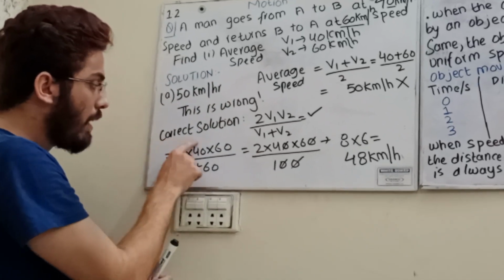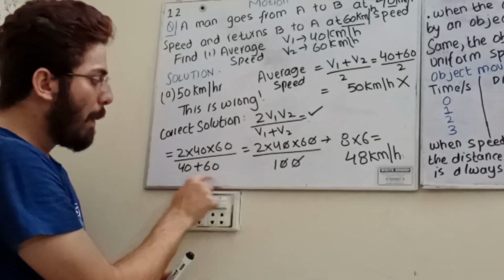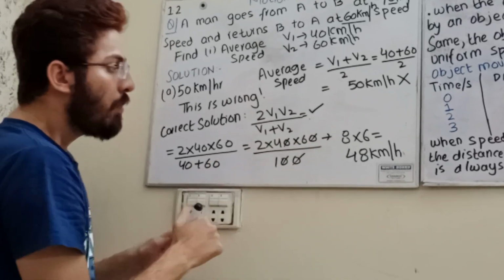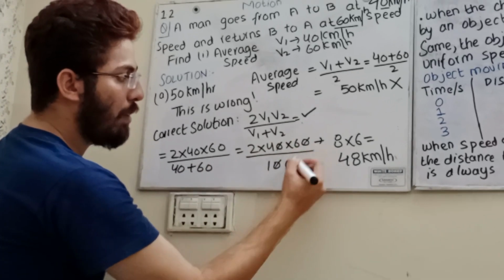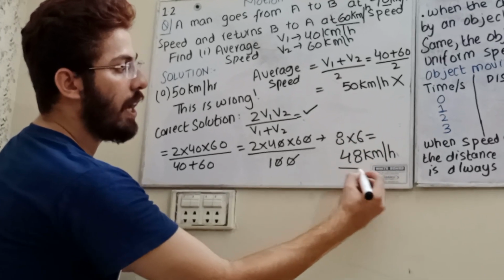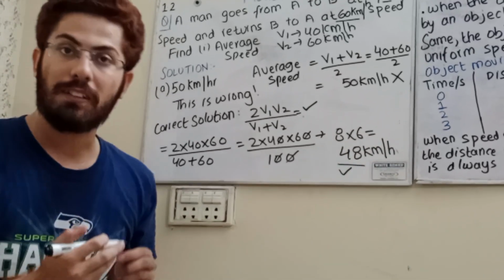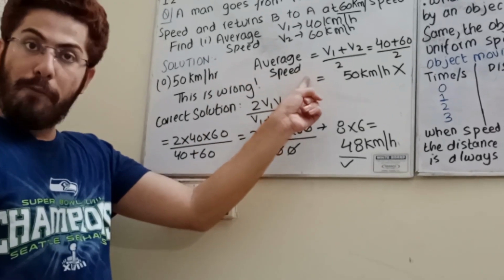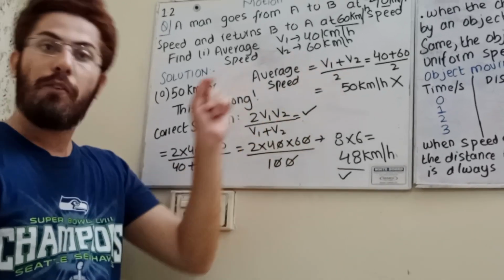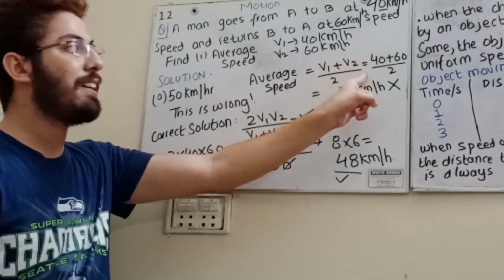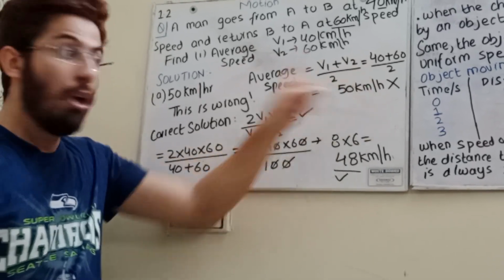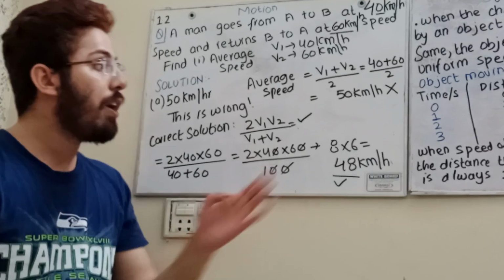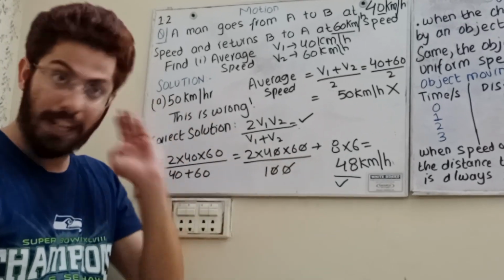Now 2v1 into v2, v1 plus v2, you are going to add 40 plus 60, okay. Now you are going to cancel out 1 0, 6 8 are 48 kilometer is the right answer. Are you getting or not? You are not going to add average speed. You are not going to do in that way v1 plus v2 divided by 2. You will not get this answer. This is wrong. You're going to apply this formula 2v1v2 divided by v1 plus v2 and you got the correct answer. Are you getting or not?